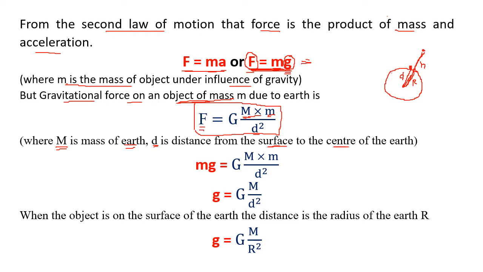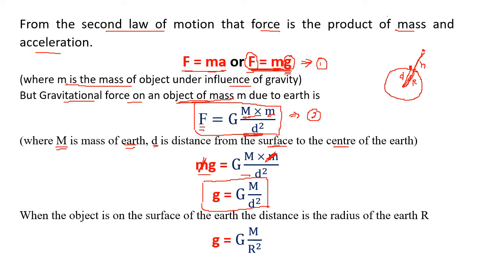But the gravitational force we have by this one, and the gravitational force we have by this one, they both are the same. Here the gravitational force is mass into acceleration due to gravity. Here the gravitational force is the product of their masses and inversely proportional to the square of the distance. But these two forces are the same. So we can write mg equal to G M m upon d square. But m is the mass of the body, so we'll cancel it on both sides. So we get the value of g to be capital G M upon d square.